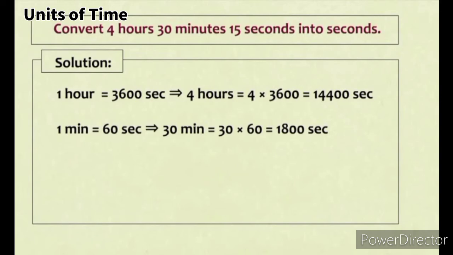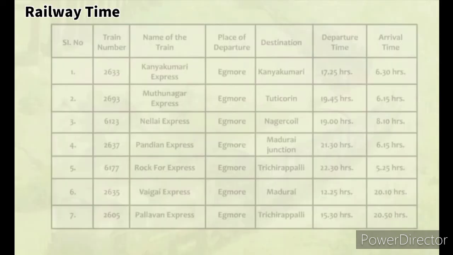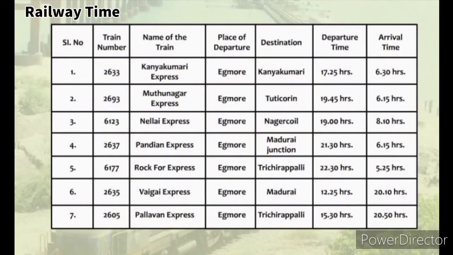So 30 minutes is equal to 30 into 60, which is equal to 1,800 seconds. Therefore, 4 hours 30 minutes 15 seconds is 14,400 plus 1,800 plus 15, which is 16,215 seconds.